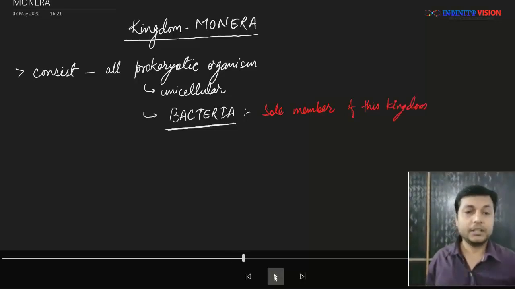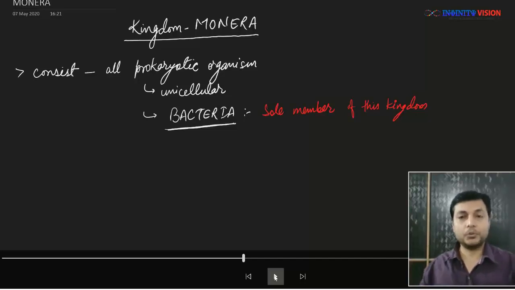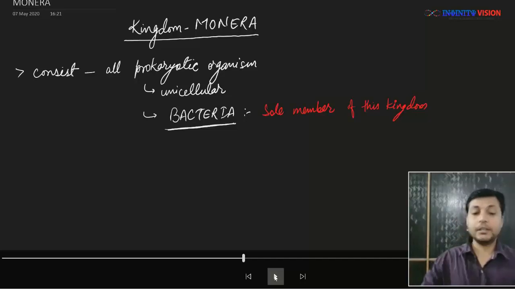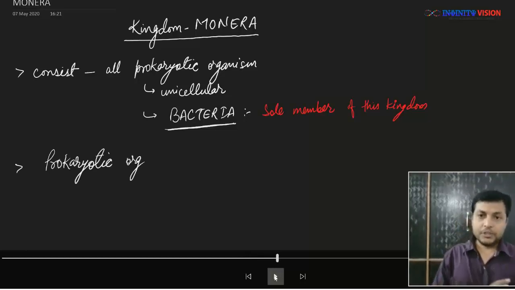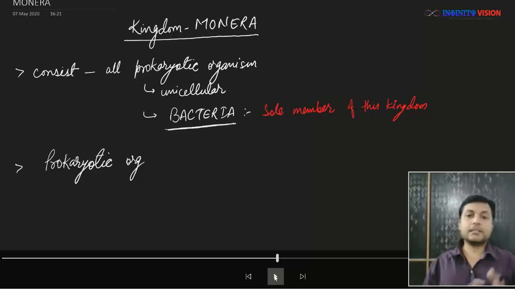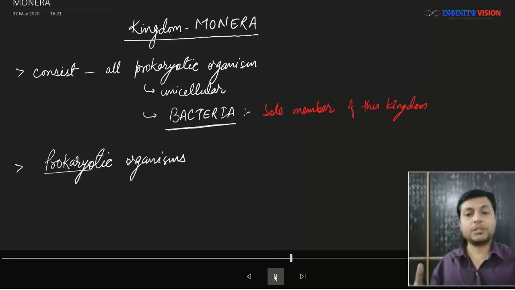Okay, याद रखिएगा ये कई बार पूछा गया है कि bacteria is the sole member of kingdom Monera. Okay, so keep a note of it. Great. So kingdom Monera comprised of all prokaryotic organisms which are collectively called bacteria. Now, since these all are prokaryotic organisms, let's see what are their features.